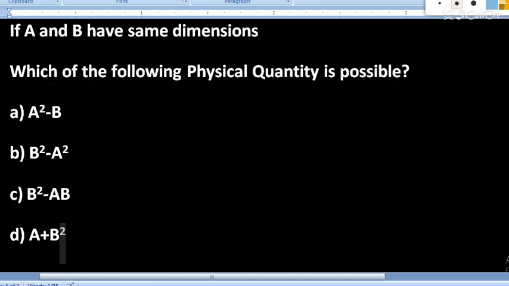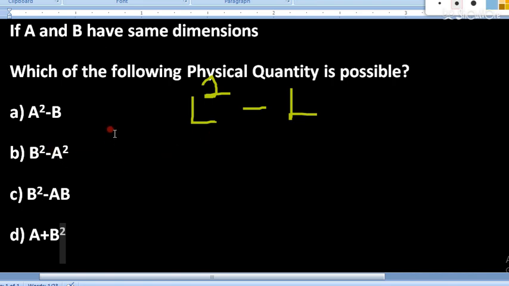You can check the first one, a square minus b. If I write some physical quantity a square minus b is equal to c, let's suppose c is the physical quantity which is obtained by a square minus b. So a square means L square minus L, because b has the same dimension as a, but we have squared the dimension of a, and we have not squared the dimension of b here. So L square minus L, is it possible? Let's discuss the next case. Is it possible? That you have to think.